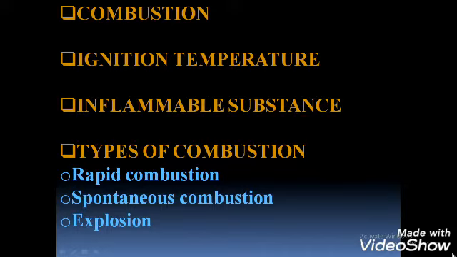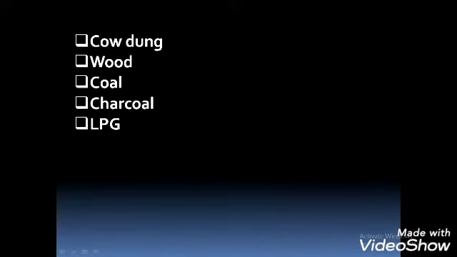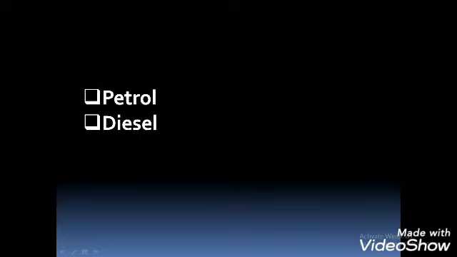We use different kinds of fuels for various purposes at home, in industry and for running automobiles. Can you name a few fuels used in our homes? Cow dung, wood, coal, charcoal, LPG, etc. Then name a few fuels used in trade and industry. Charcoal can be used. Petrol, diesel, etc. are used in running automobiles. So these are a few fuels.